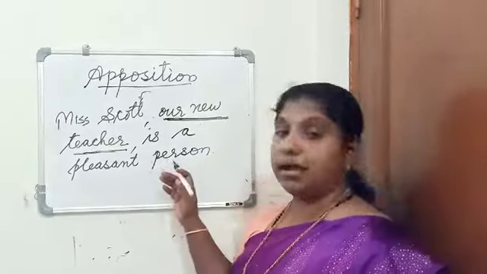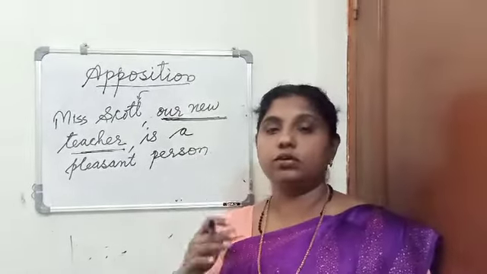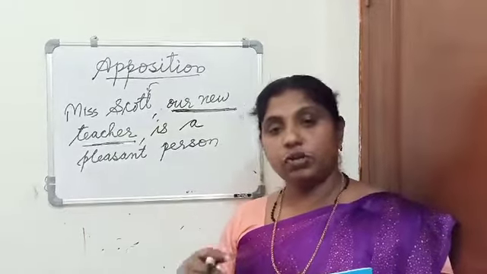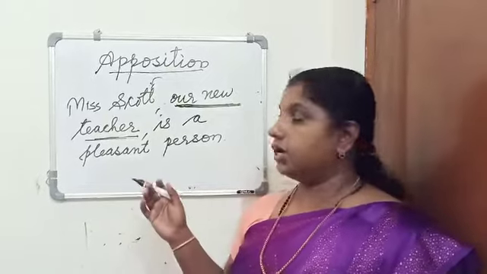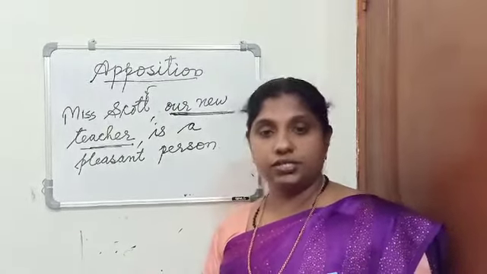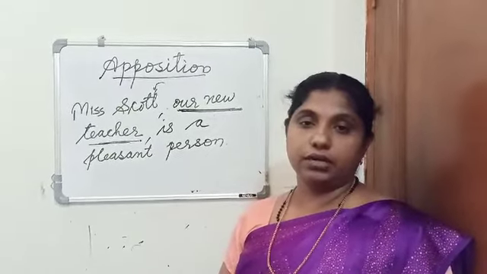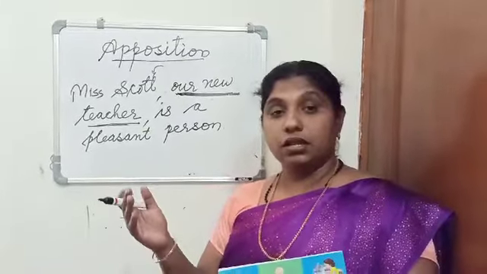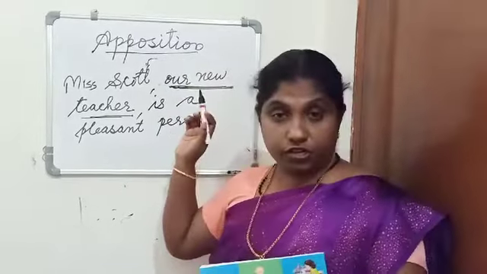Next we have seen number, singular and plural. That means if a noun denotes one, then it is called singular. If more than one, then we call it plural. Then countable noun and uncountable noun. The noun which can be counted is called a countable noun, which cannot be counted is called an uncountable noun. And again we have seen some nouns can be used as countable and uncountable. I have written the example of a stone.